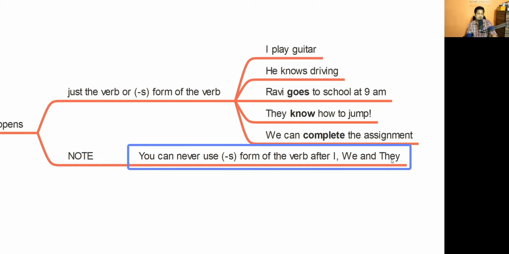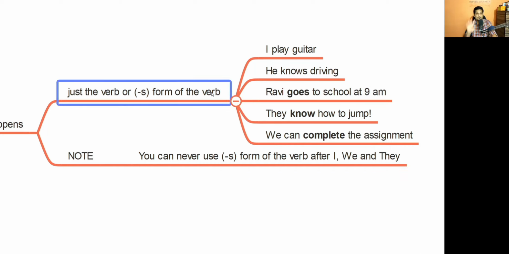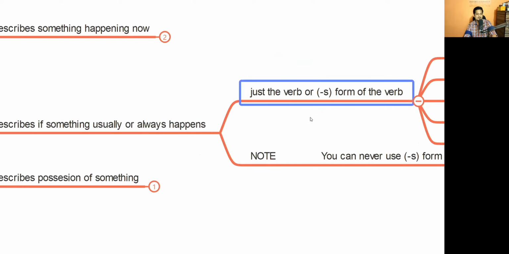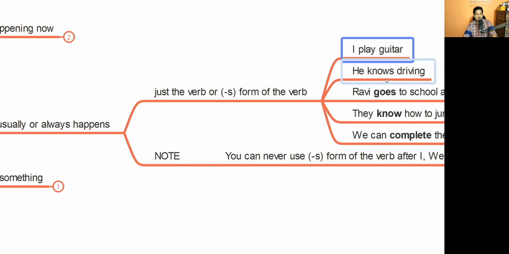So right now, I would prefer you to go ahead and type down 40 sentences using just this formula, trying to describe something which always happens. Go ahead and type down 40 sentences, and then we will move on to the next part of the present tense.